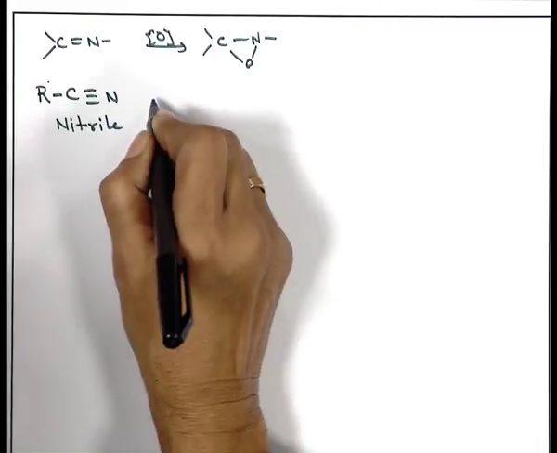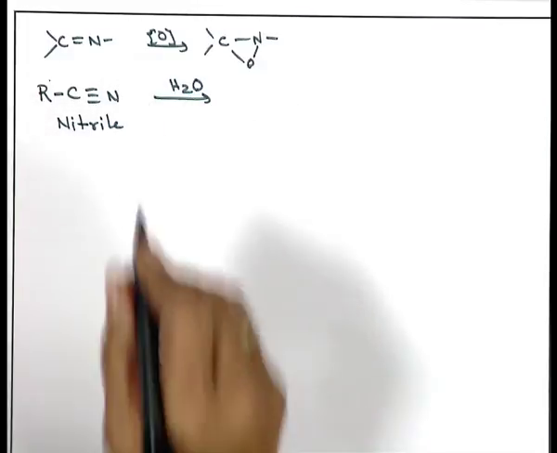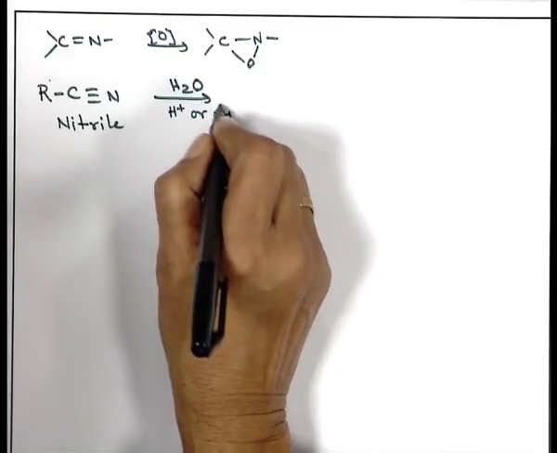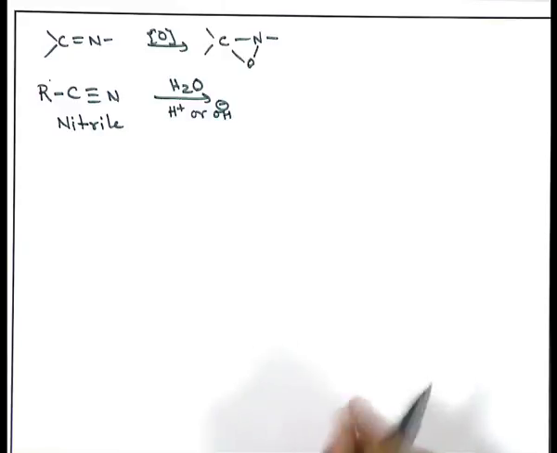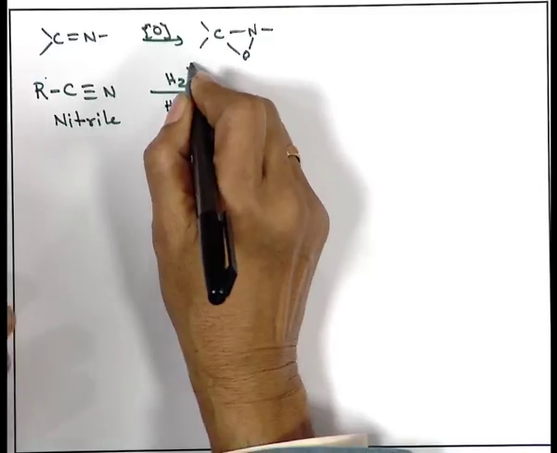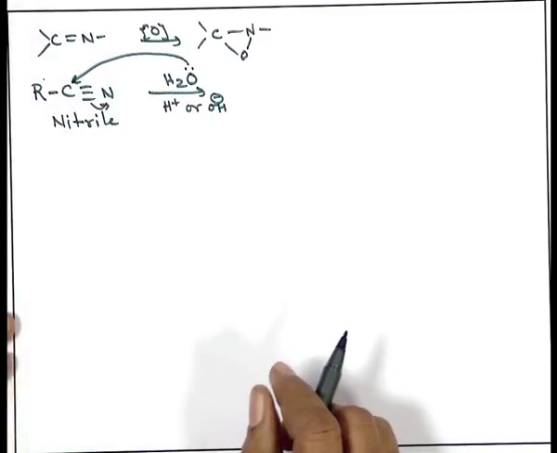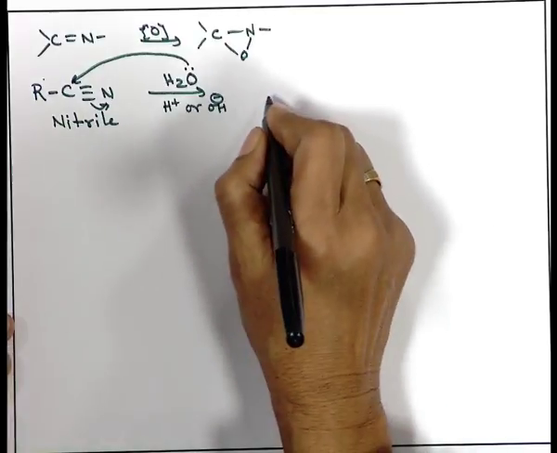So, when this nitrile gets hydrolyzed, meaning treated with water in presence of a little bit of acid or alkali, what will happen? That means, RCN treated with H2O in presence of H plus or OH minus. What will be the product? The nucleophile will definitely attack this carbon, and out of the triple bond one bond will be polarized towards the nitrogen atom.